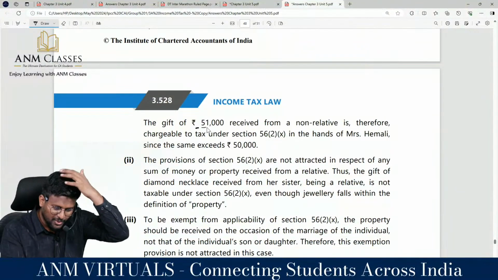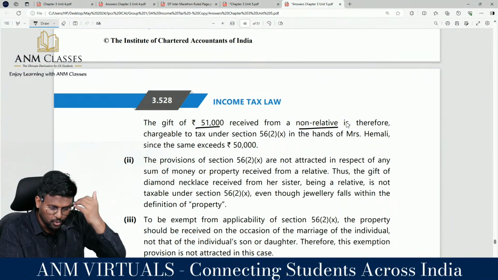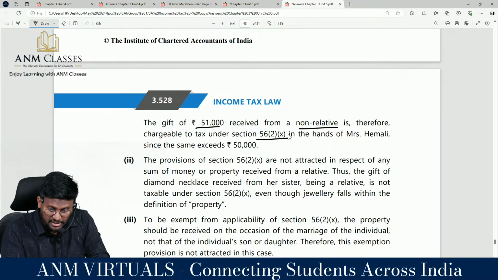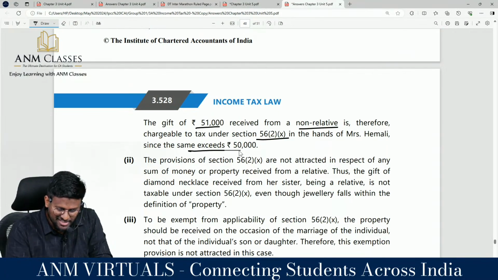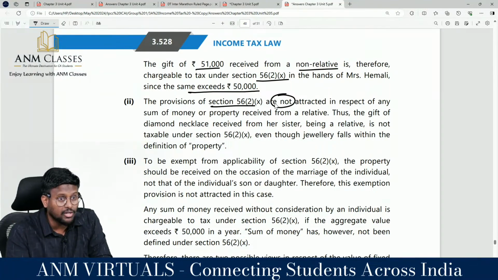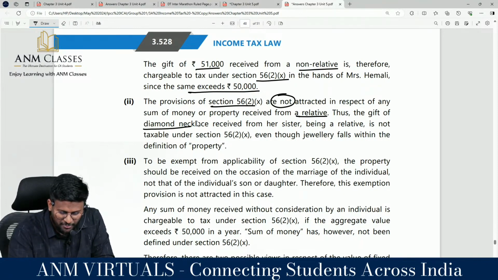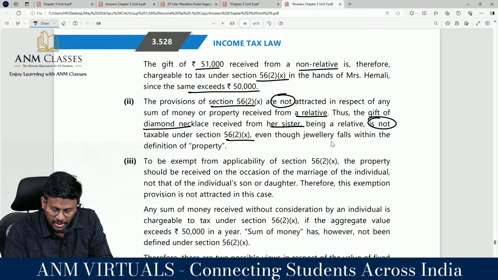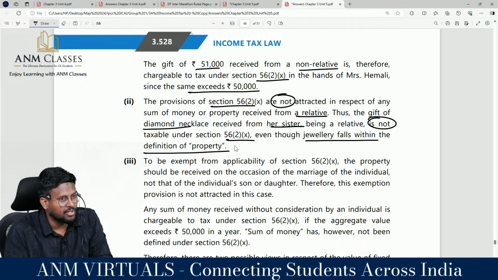The gift of 51,000 received from a non-relative is therefore chargeable to tax under section 56(2) clause 10 in the hands of Mrs. Emali, since the same exceeds how much? 50,000. The provisions of section 56(2) clause 10 are not attracted in respect of any sum of money or property received from a relative. Thus the gift of diamond necklace received from her sister, being a relative, is not taxable under section 56(2), even though jewelry falls within the definition of property.